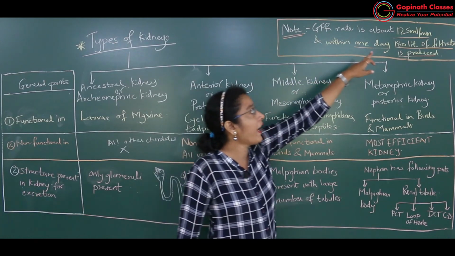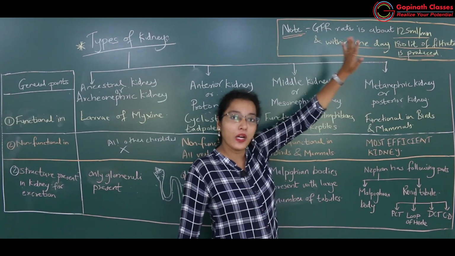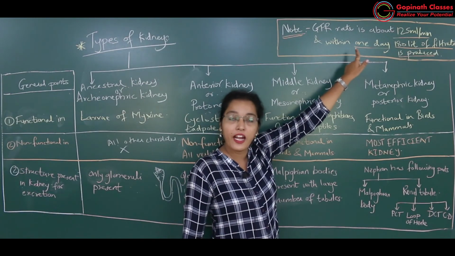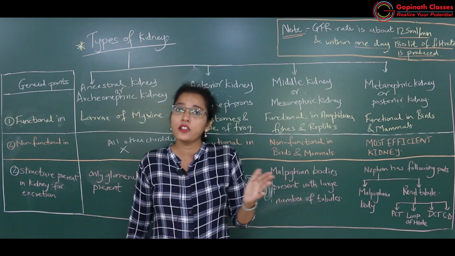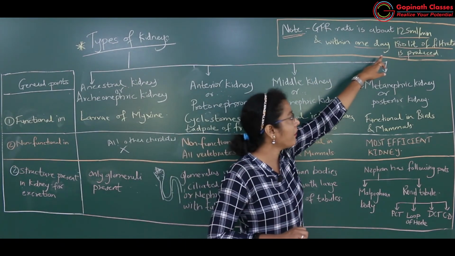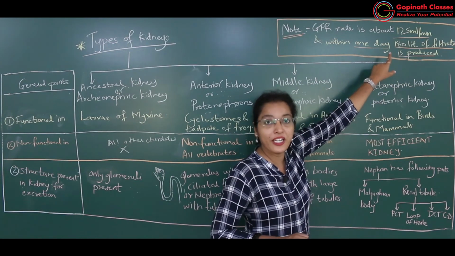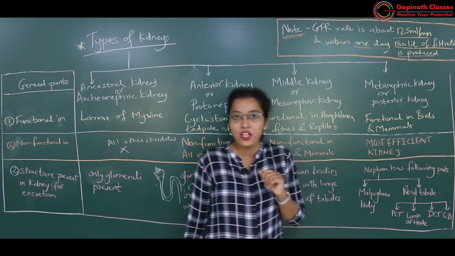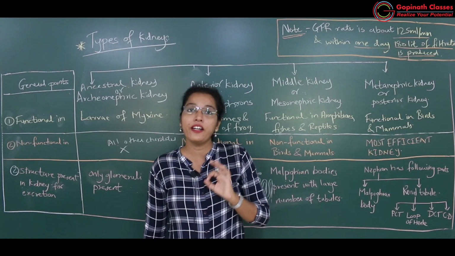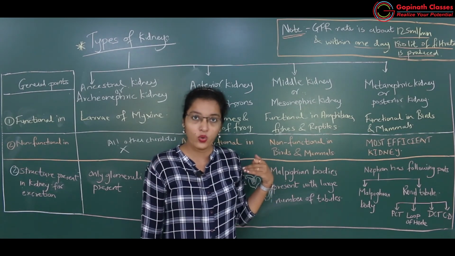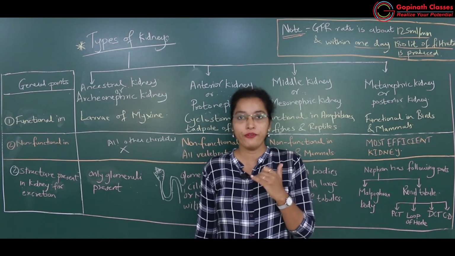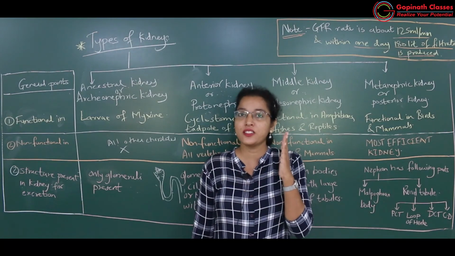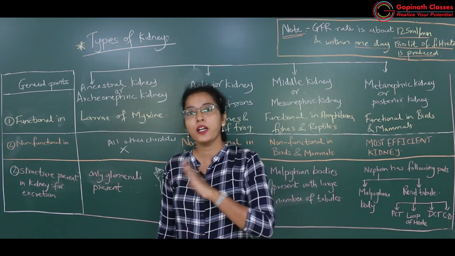So that is the actual filtration rate, and within one day, if we calculate, how many hours are there in one day, 24 hours, and if we convert hours into minutes, then at 125 ml per minute, for 24 hours how much will it be? 180 liters. So 180 liters of the nephric filtrate is filtered out in the tubule of the nephron. But out of that, a major part of this filtrate is reabsorbed again.